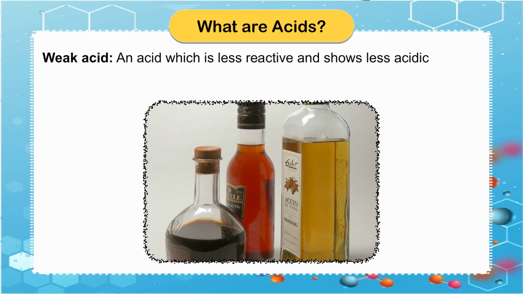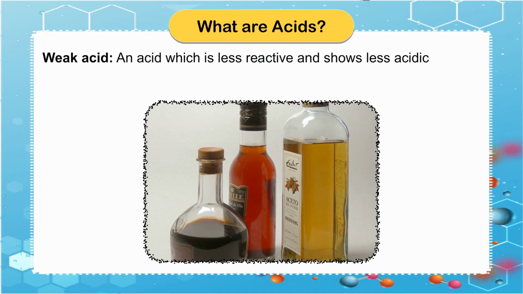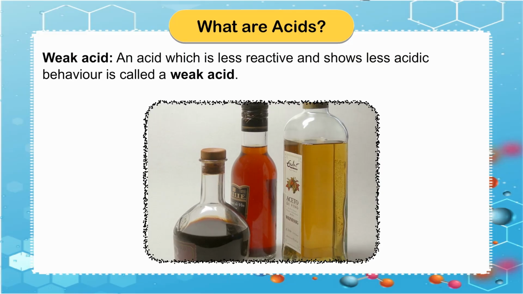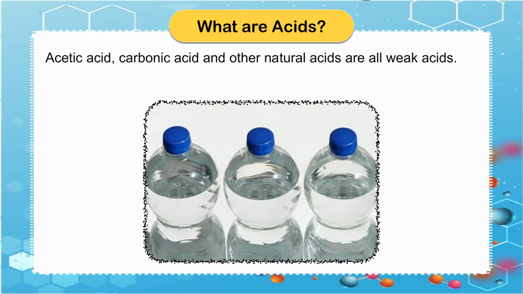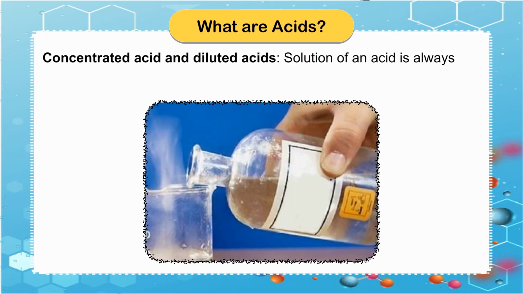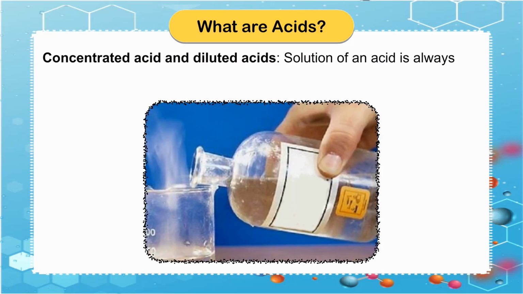Weak acid. An acid which is less reactive and shows less acidic behavior is called a weak acid. Acetic acid, carbonic acid and other natural acids are all weak acids. Concentrated acid and diluted acids.